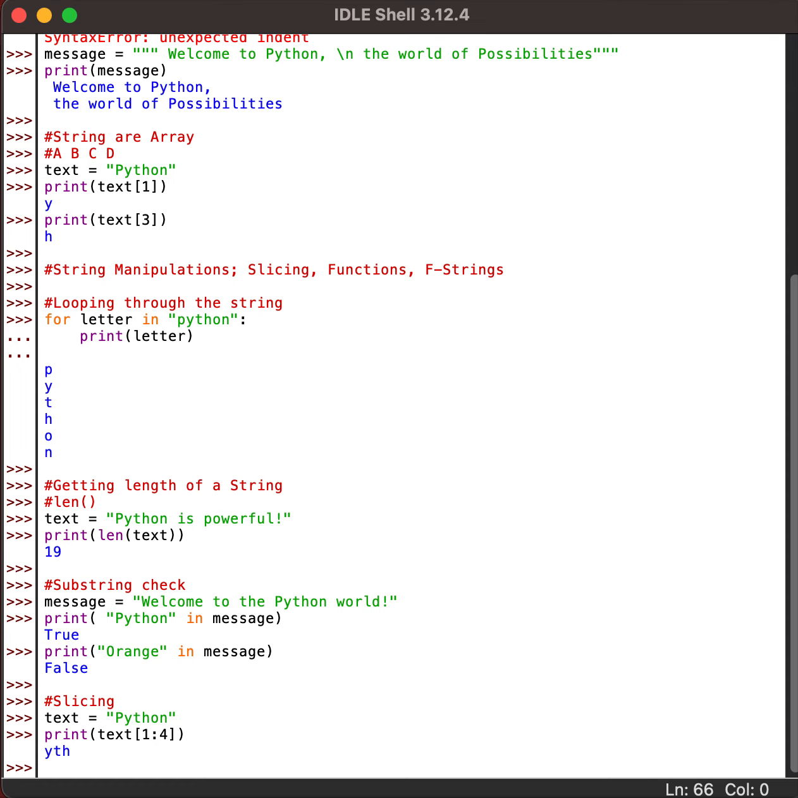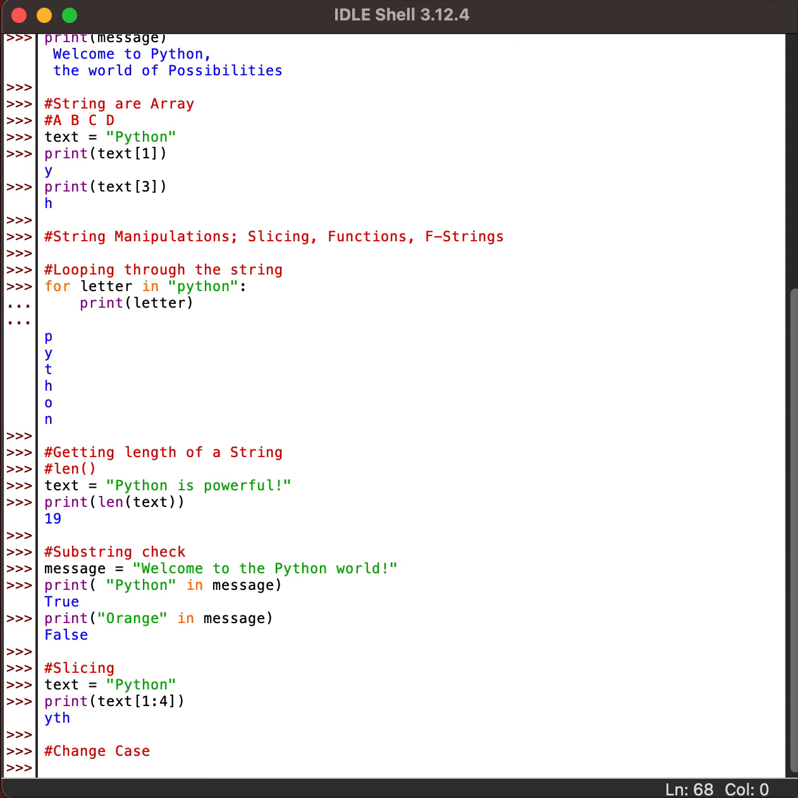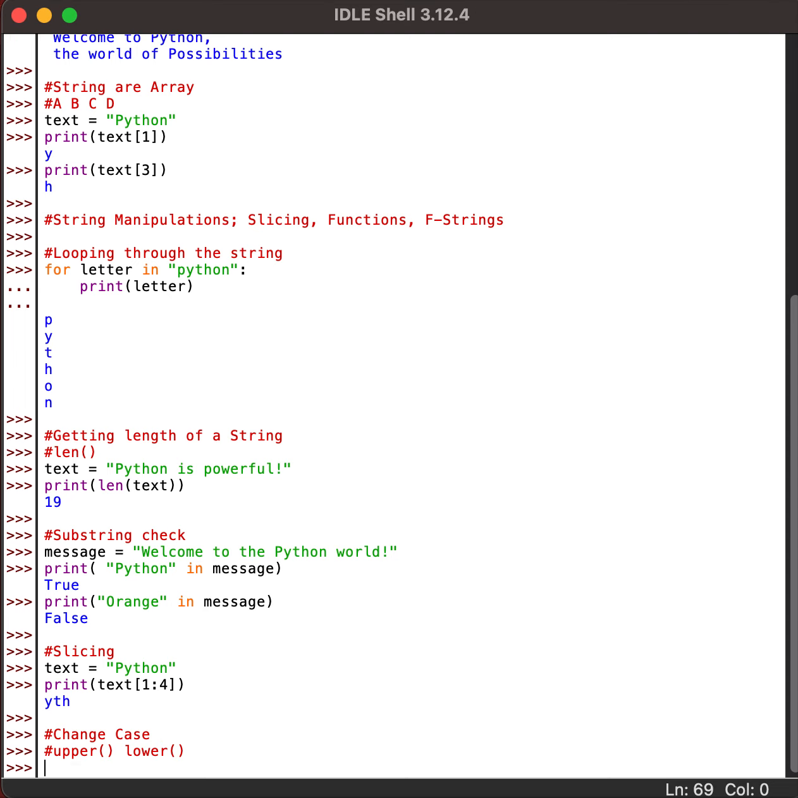Now let's see if we are trying to change case. Case means upper, lower. There is a function called upper, and lower. It will change the case. Say a new example.